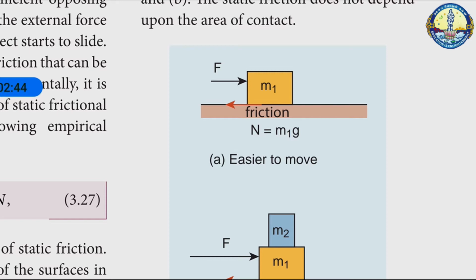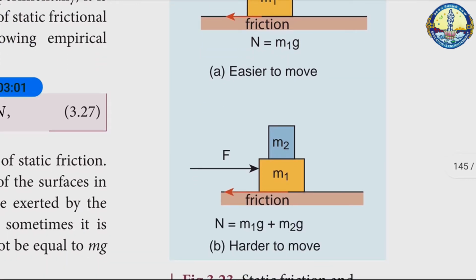The static and kinetic friction depend on the normal force acting on the object. If the object is pressed hard on the surface, then the normal force acting on the object will increase. As a consequence, it is more difficult to move the object. The static friction does not depend on the area of contact.